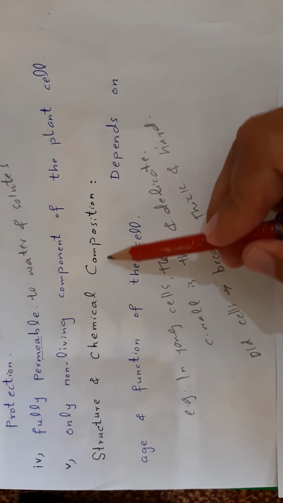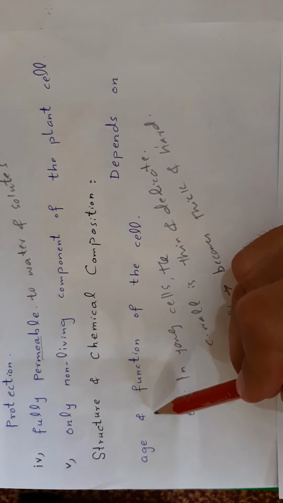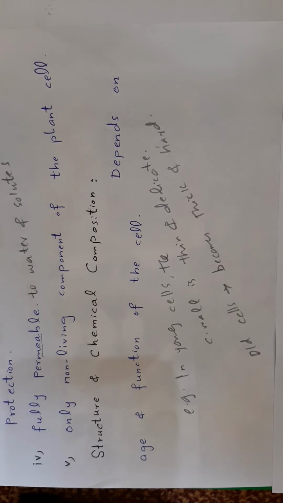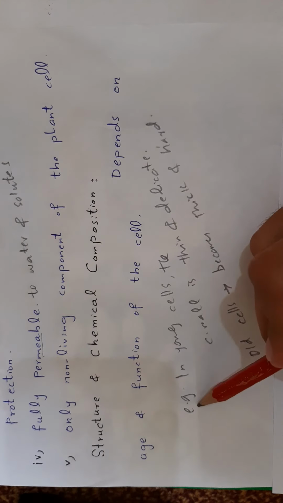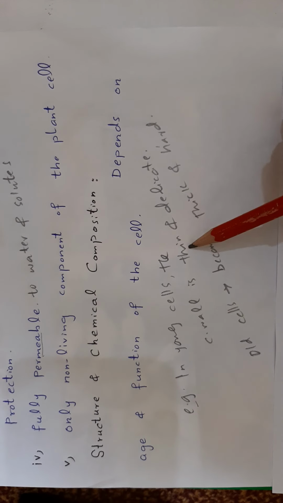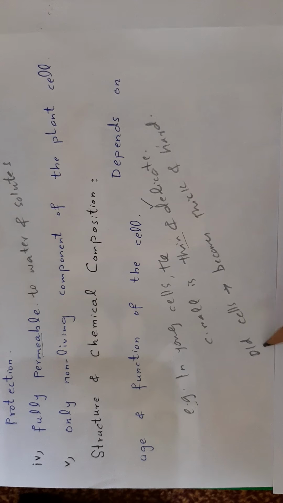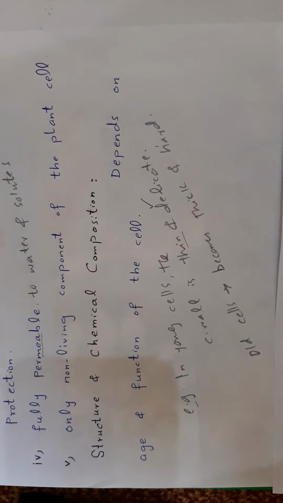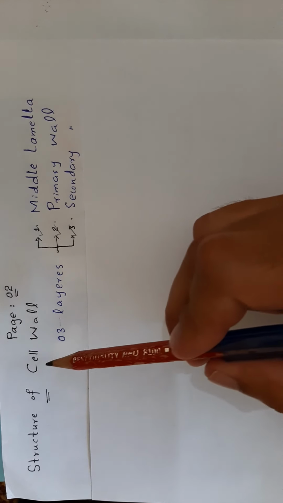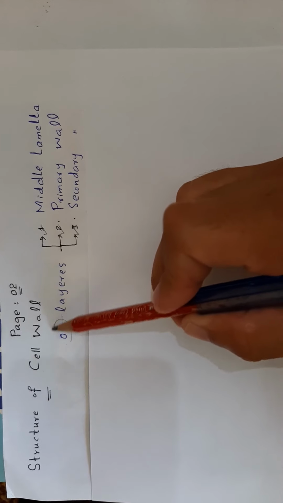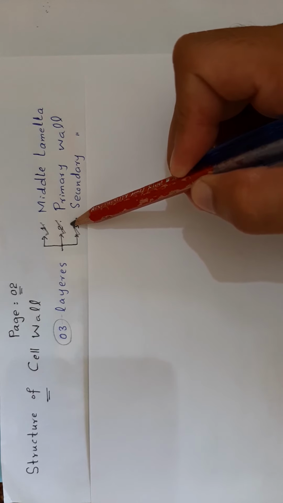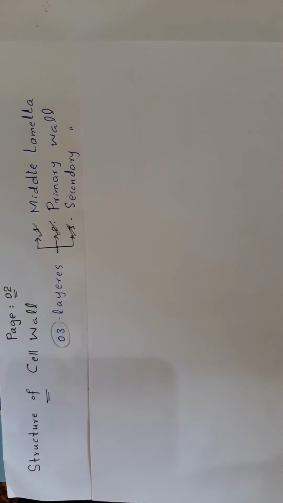Structure and chemical composition of cell wall depend on the age and function of the cell. For example, in young cells, the cell wall is thin and delicate, while in old cells, the cell wall becomes thick and hard. Now coming into the structure of cell wall. Cell wall consists of 3 layers, that is middle lamella, primary wall, and secondary wall. We will study these 3 layers one by one.